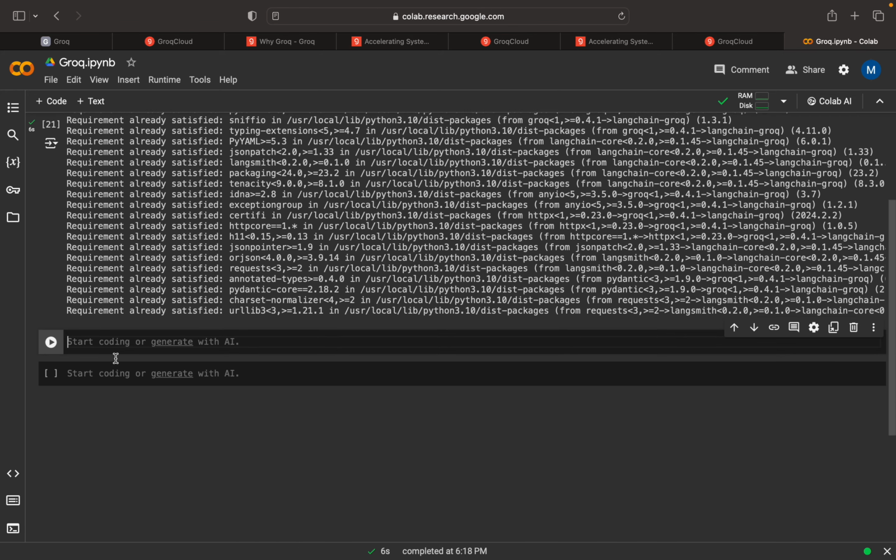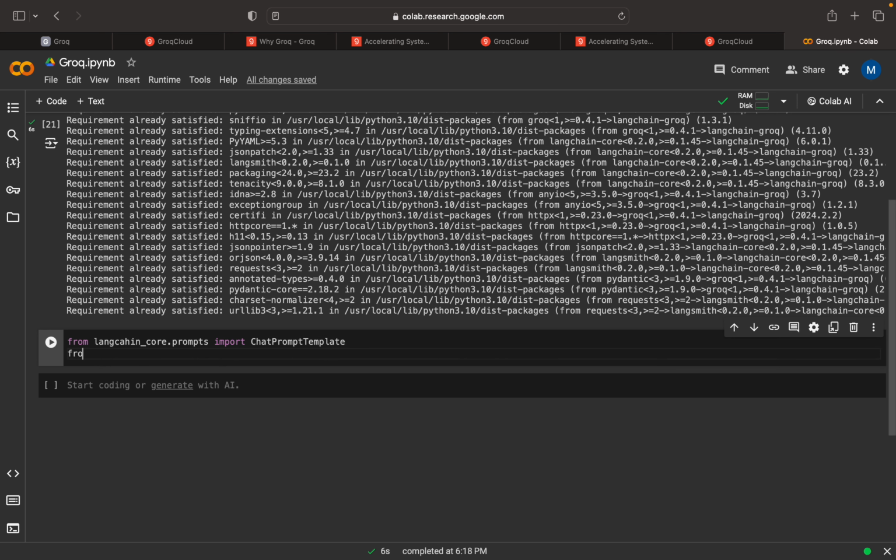Good. What we can do next is import the prompt template from langchain core. Then we can import the model also.